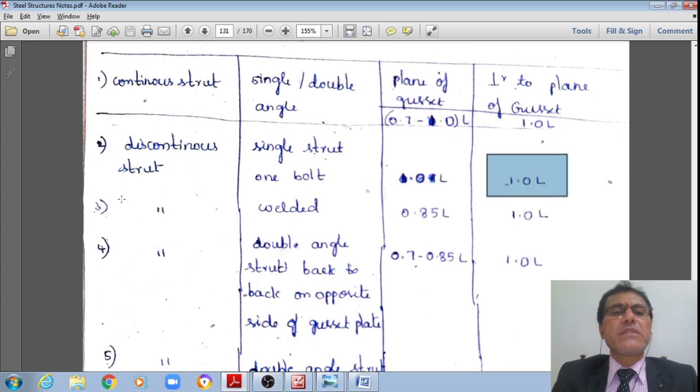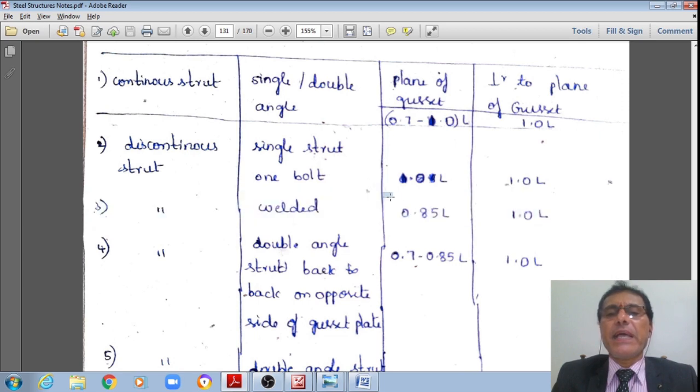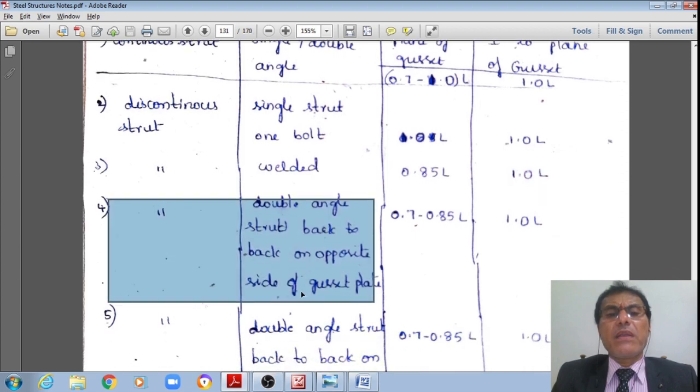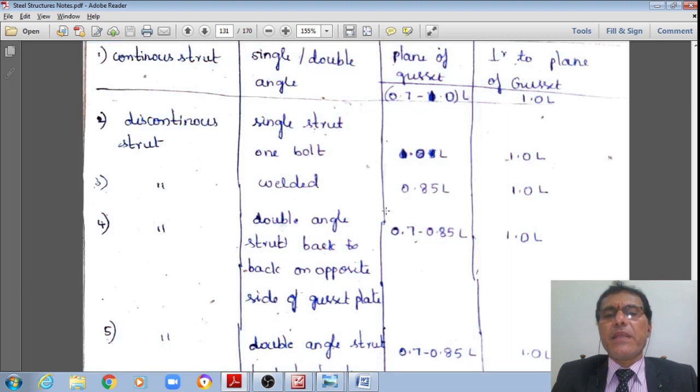Whereas for a discontinuous strut provided by means of welded connection, since welded connections are presumed to be somewhat rigid, in the plane of the gusset it may be taken as 0.85, and perpendicular to the gusset plate the effective length factor may be taken as 1. Whereas for double angle discontinuous struts back to back on opposite sides of the gusset plate, we have just seen the effective length in the plane of the gusset plate.